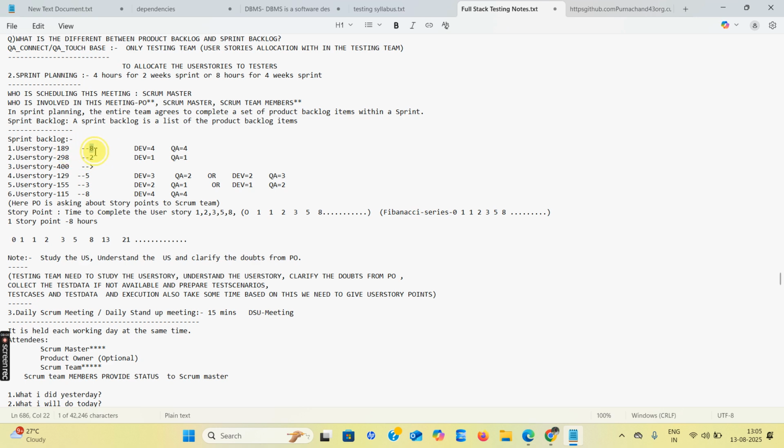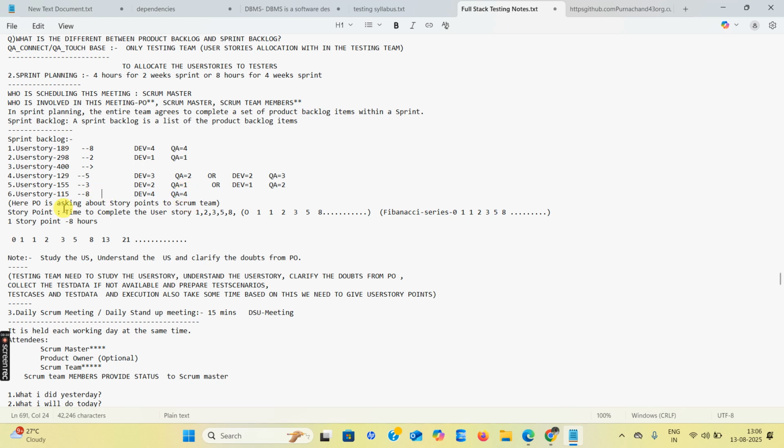The first user story contains 8 team members. So what is the team size here? These all are team sizes. Developers are 4, testers are 4. Second user story, 2: developer 1, tester 1. For the third user story, no person is available. In the fourth user story, 5 means developer 3, tester 2, or otherwise developer 2, tester 3. Fifth user story, team size is 3: developers 2 and testers 1, or developers 1 and testers 2. In the sixth user story, team size is 8: developers 4, testers 4.